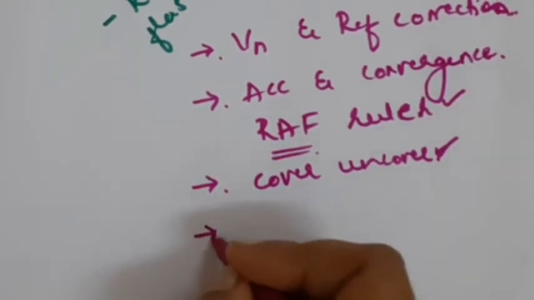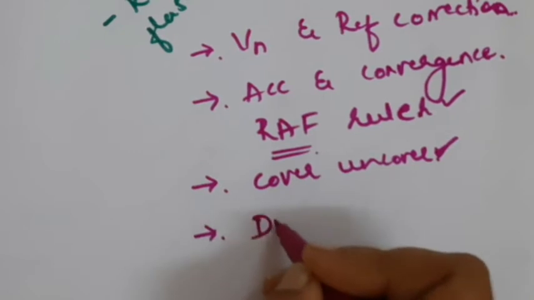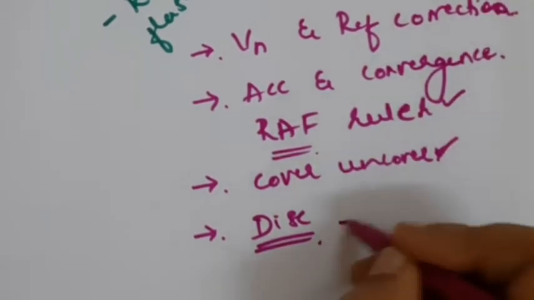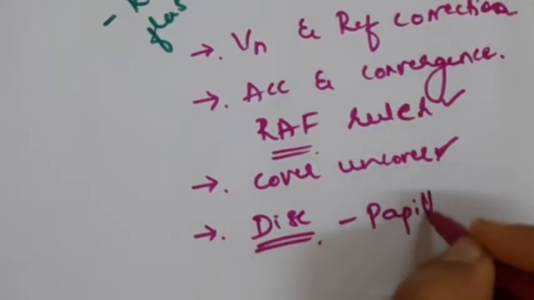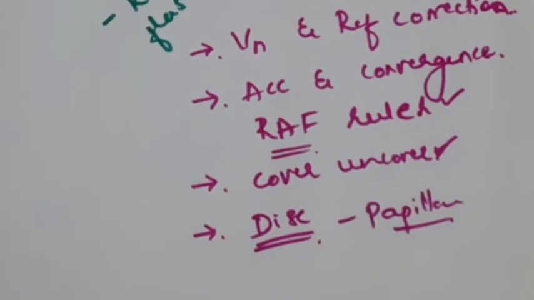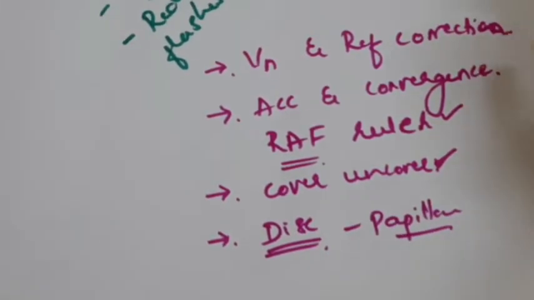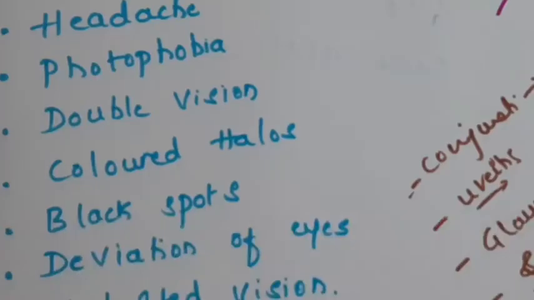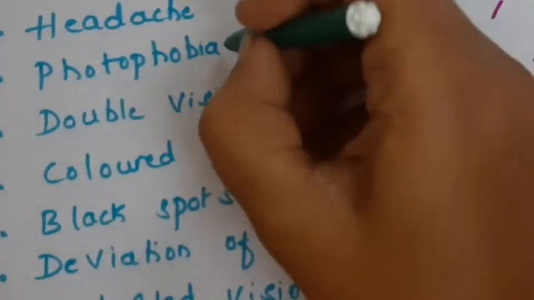And one more thing from ophthalmology is always examine the optic disc. Examine the optic disc either by your slit lamp biomicroscopy or even the direct ophthalmoscope. Look for papilledema. You'll be helping the physician by your finding. The important ophthalmological causes for headache: do vision refraction correction, give accommodation and convergence correction if it is inefficient, do cover uncover test, see whether the patient is having squint, and then do disc evaluation and rule out papilledema. So coming to the next symptom, that is photophobia.